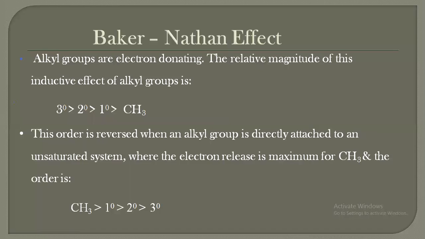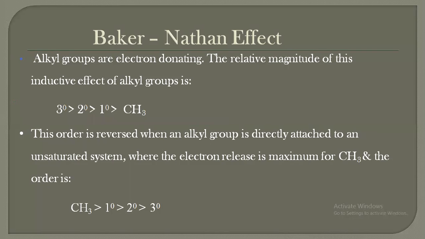Baker-Nathan effect: alkyl groups are electron donating. The relative magnitude of this inductive effect of alkyl groups is as we saw earlier in the diagram, with 9, 6 and 3 hyperconjugating hydrogens, the one with more is more stable as compared to the others.